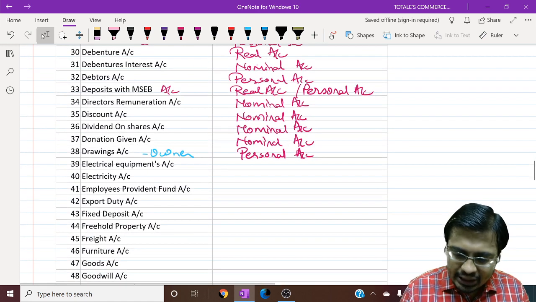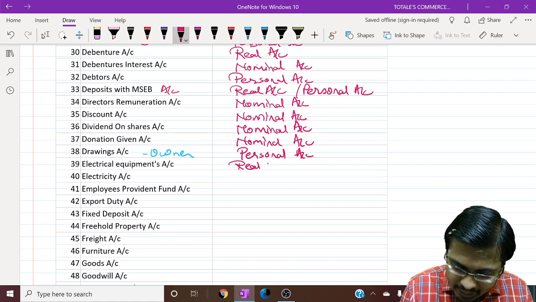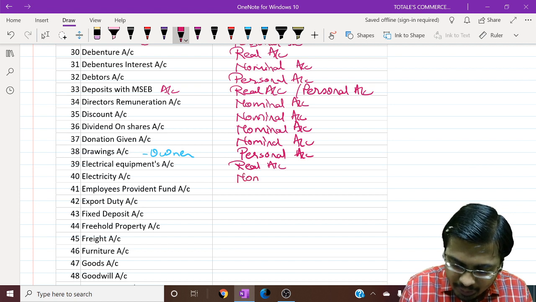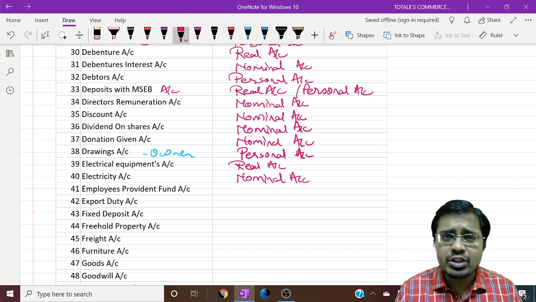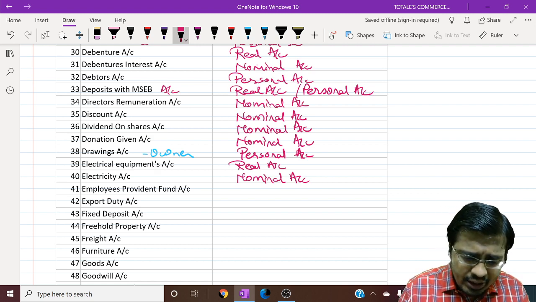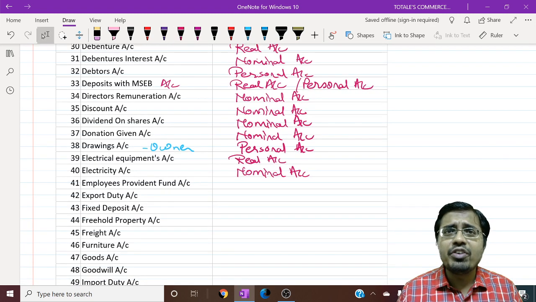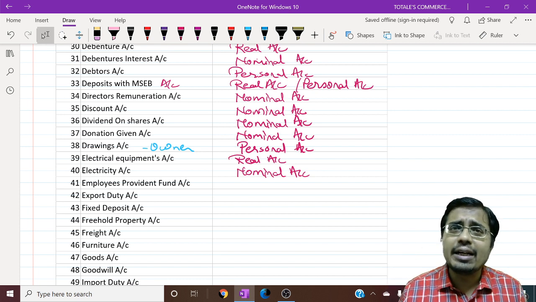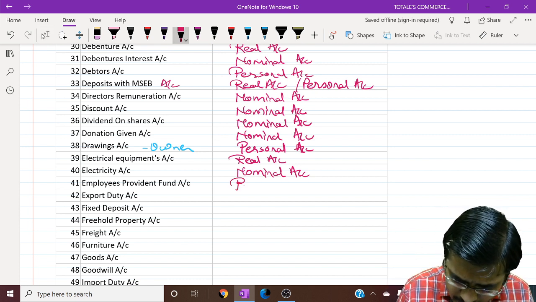Electrical equipments are things, so it is real, tangible real. Electricity is an expense, so it is nominal. Electricity charges are paid for the office use. Employees provident fund represents the employee for whom we are keeping aside the money, so it would be personal.